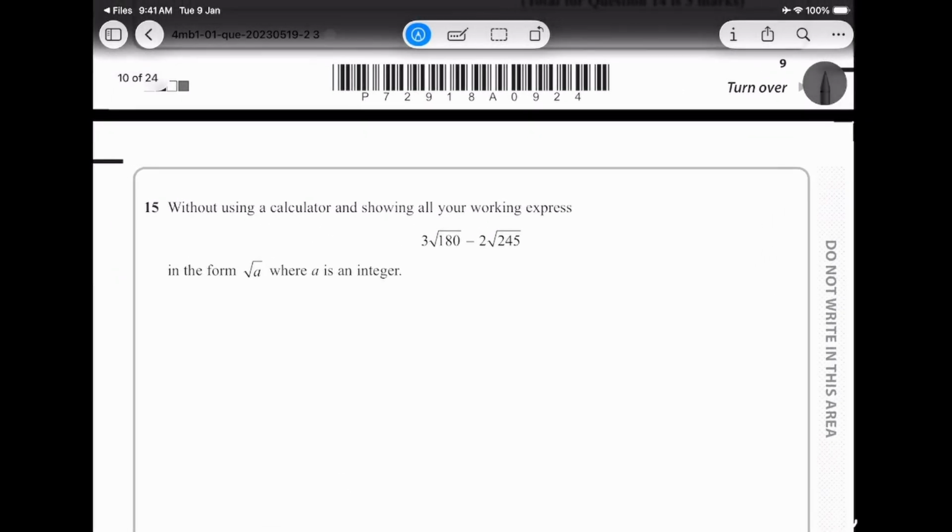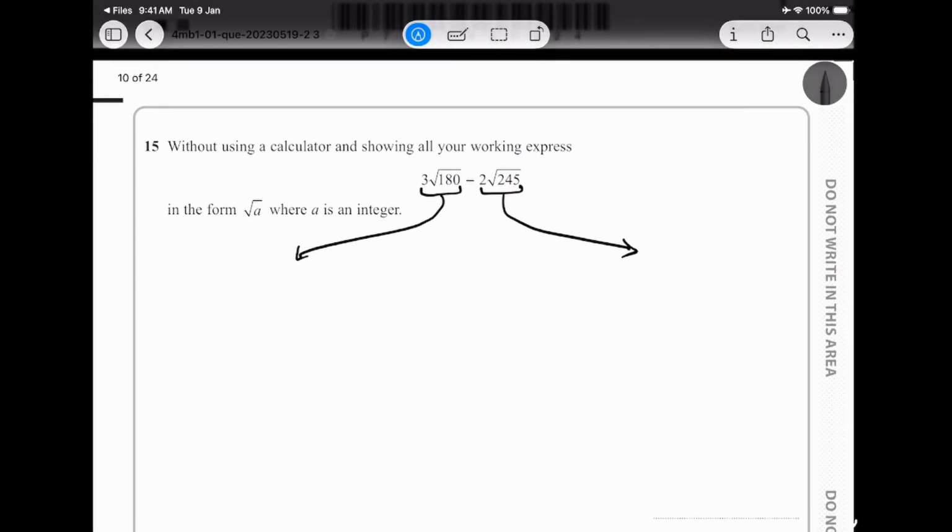Again, without using a calculator means they are saying show me as much working as possible. Okay, now it's a simple thing, we'll try working this out. Now first I'll try to simplify this, and then I'll try to simplify this, and then I'll combine all of them together. Okay, that's the best way, so that I get 3 under root. I need to split 180 with something that is a prime, so I can keep splitting things out. Okay, I take things outside, and whatever is inside I simplify further.